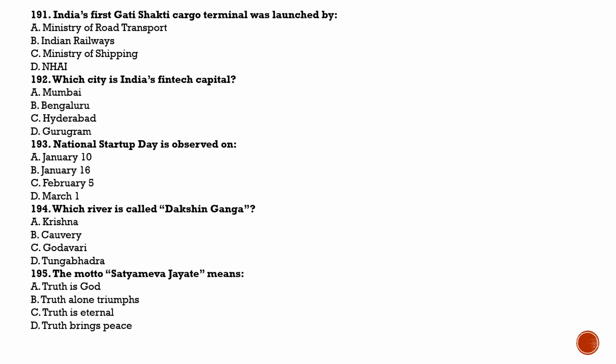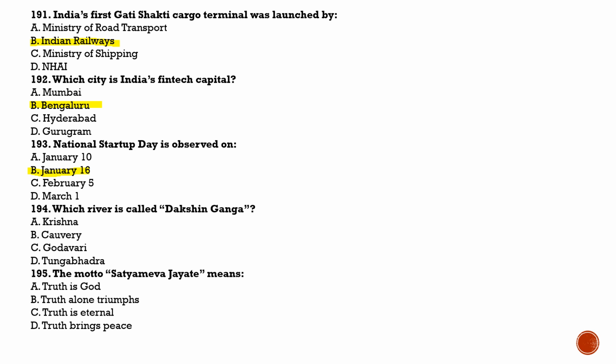Next question is question number 191. India's first Gati Shakti cargo terminal was launched by. For this, option B, that is Indian Railways, will be correct. Next question is which city is India's fintech capital? And for this, option B, that is Bengaluru, will be correct. Next question is question number 193. National Startup Day is observed on. And the answer for this will be option B, that is January 16.